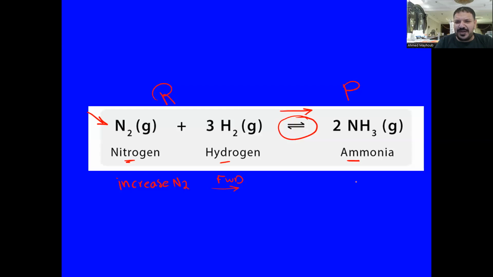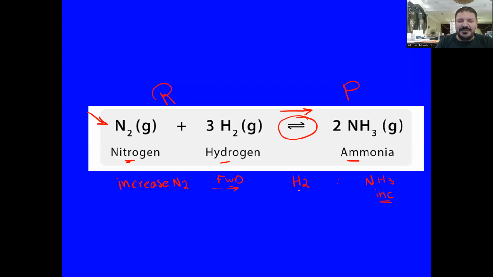So what will happen to the ammonia percentage and the hydrogen percentage? Since we go forward, the percentage of ammonia gas will increase. But hydrogen is one of the reactants.